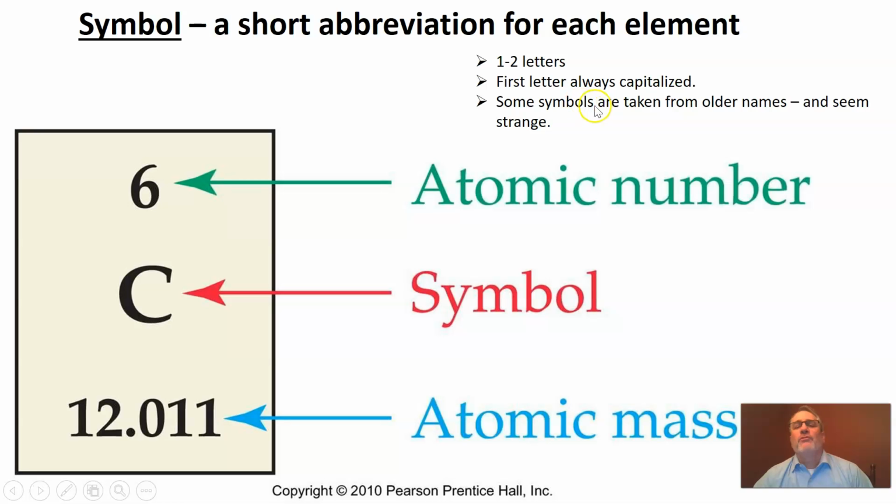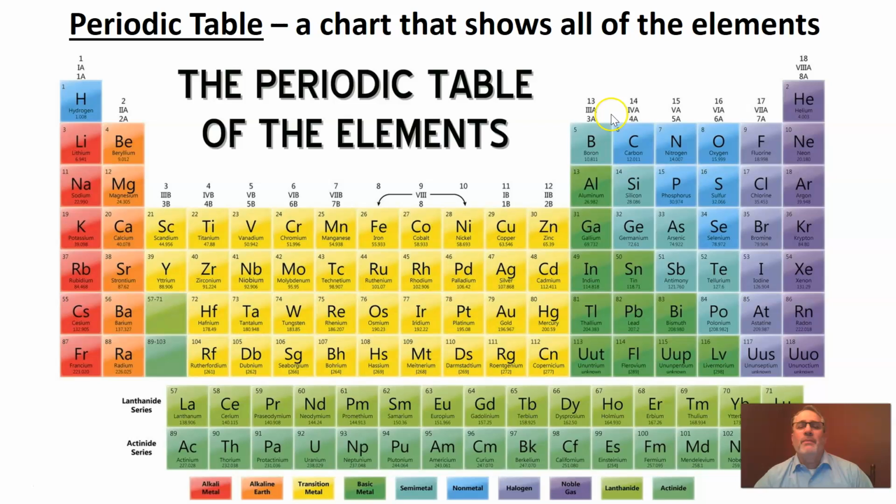And some of the chemical symbols, as you're going to notice, are taken from older names, and so they're going to look strange. So let me find iron, Fe. Clearly carbon begins with a C, so a capital C makes sense. But if we look at iron, here we have an Fe. Well, that doesn't seem to make any sense. Really, this element, iron, has been known for a very long time. And so this chemical symbol is actually based off of a much older name. I think it was called barium or something like that.